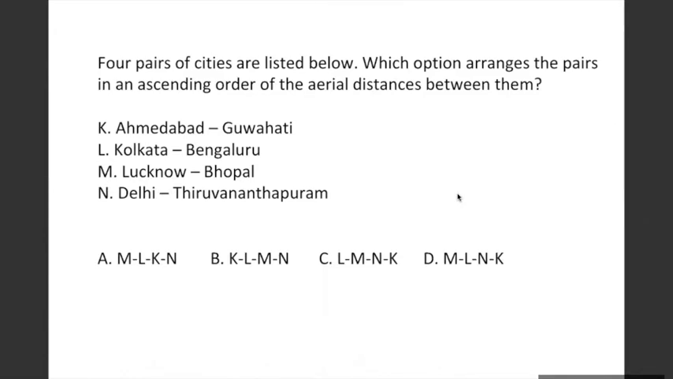Yes, the correct option is option A. First, the shortest distance, Lucknow, Bhopal. Kolkata, Bangalore then comes next. Ahmedabad, Guwahati comes next, which is in third order. And the fourth order, the longest distance, is Delhi and Thiruvananthapuram. Why? Because the Indian subcontinent is longer along the vertical axis compared to the horizontal axis. That's why.